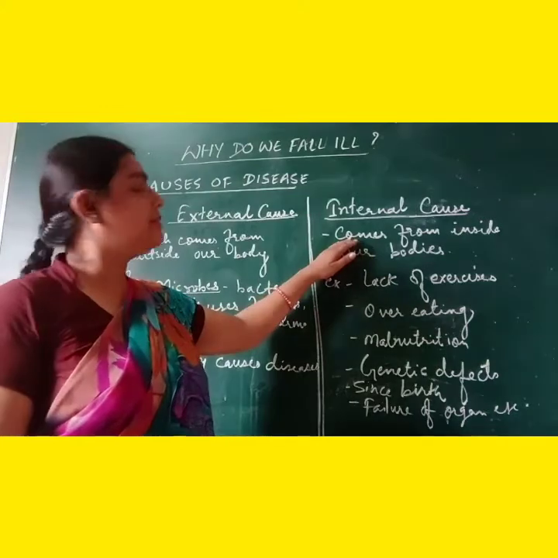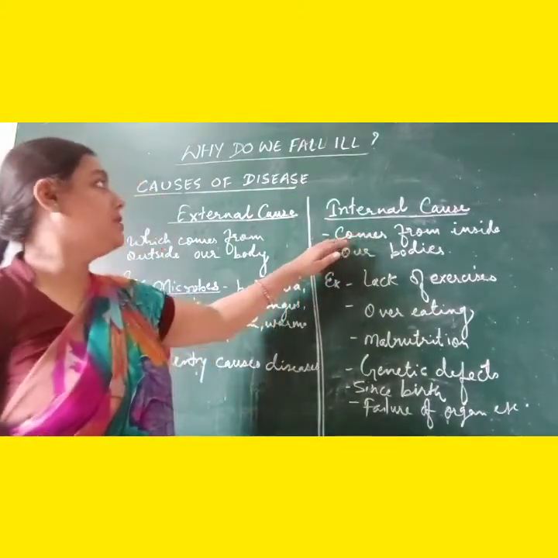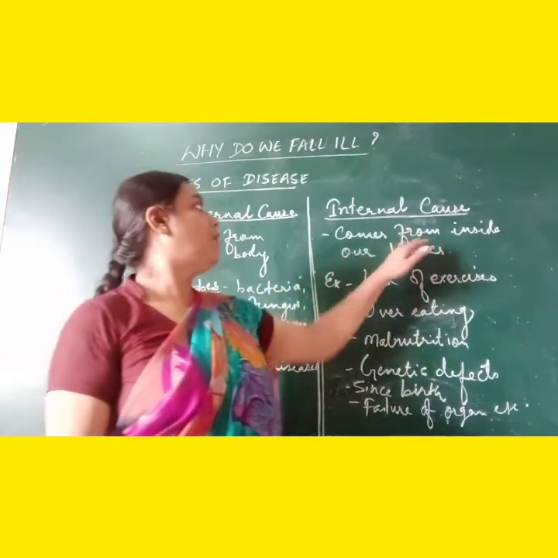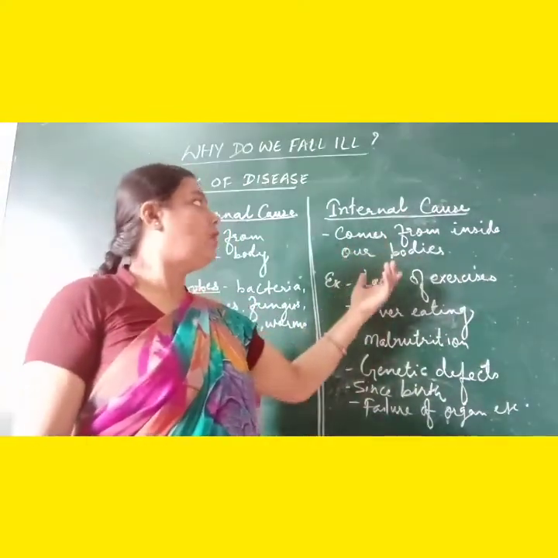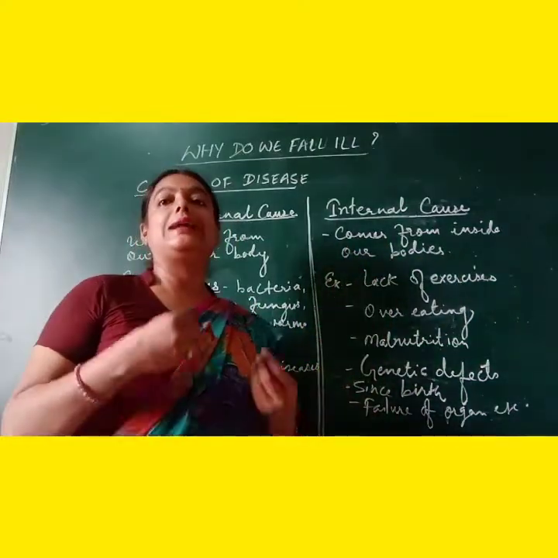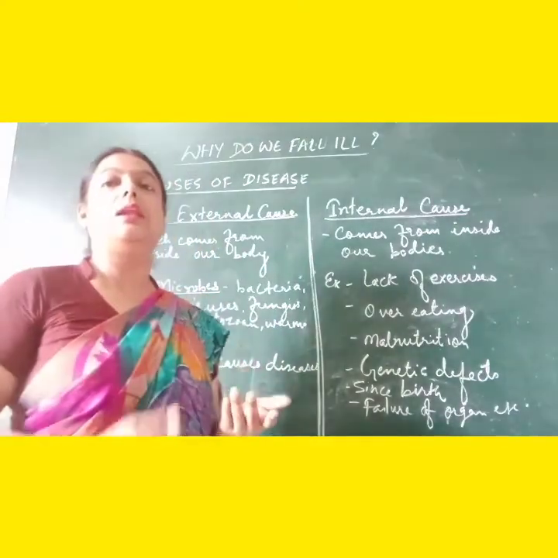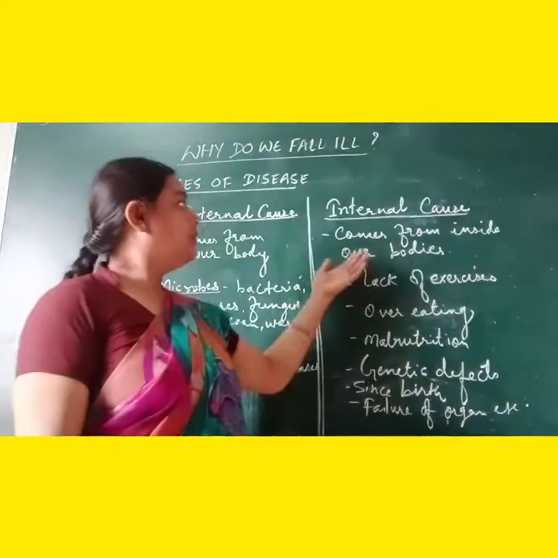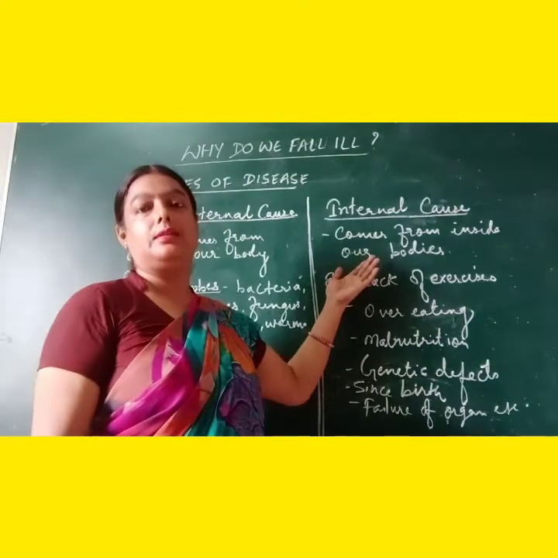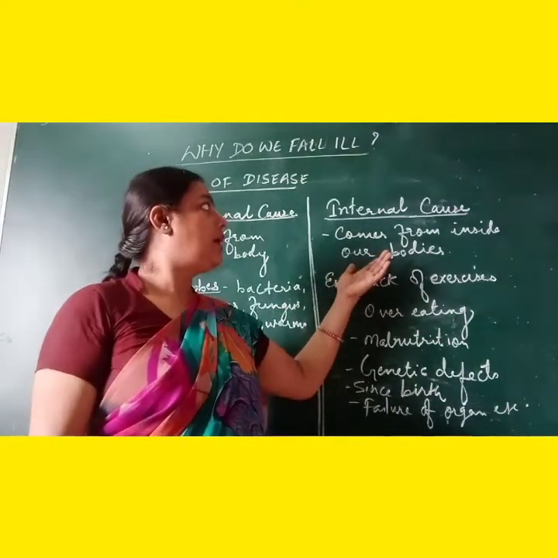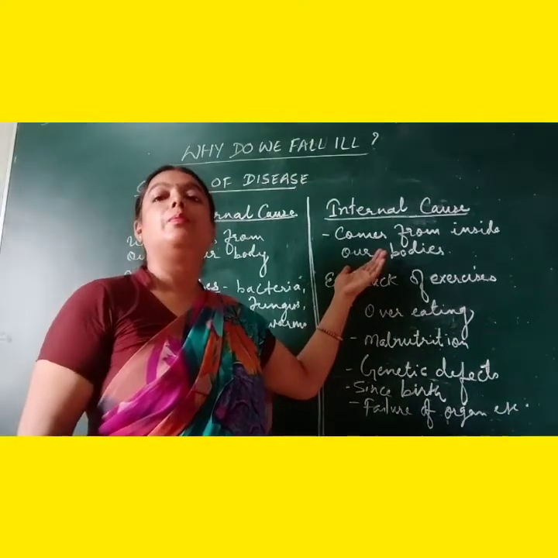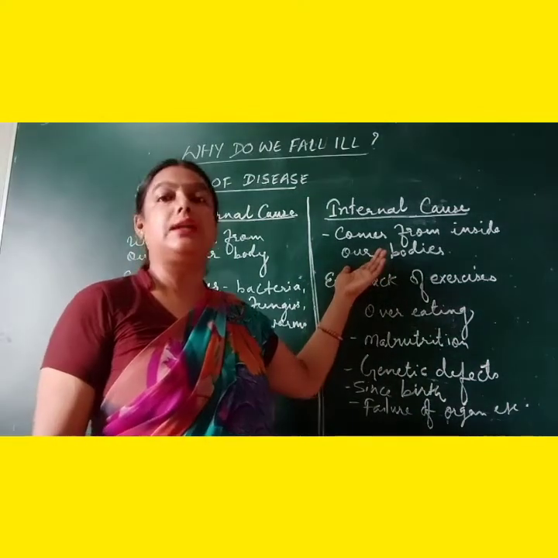So children, we can write that internal causes are those causes which come from inside our body, means they are not because of an external agent or external reason. They result in diseases, and they are the problems which arise inside our body.